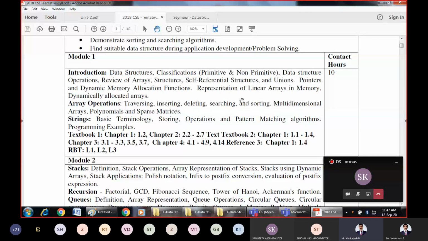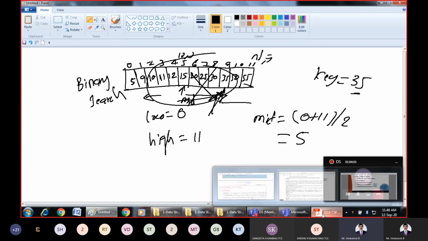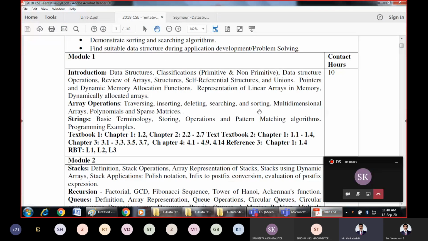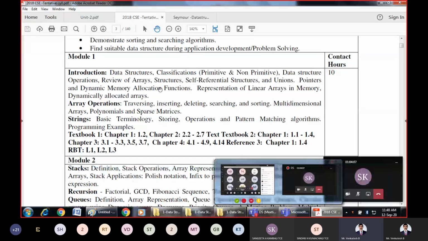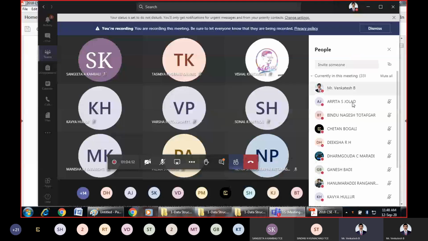So that is what is about searching. In this class, I'm telling you only the theory part. All this I'll explain with the program in the next class. Sorting, as you know, can be done in two ways, either in increasing order or in decreasing order. Sorting with the help of functions, I will explain in the next class.